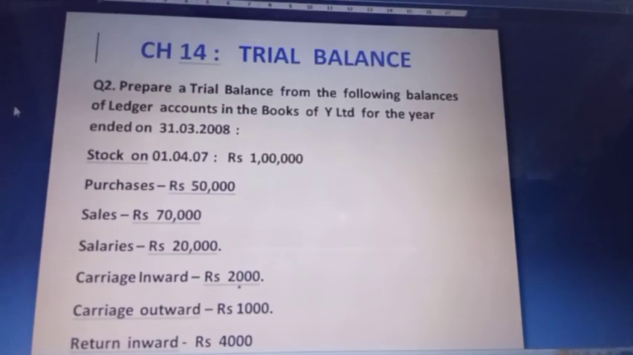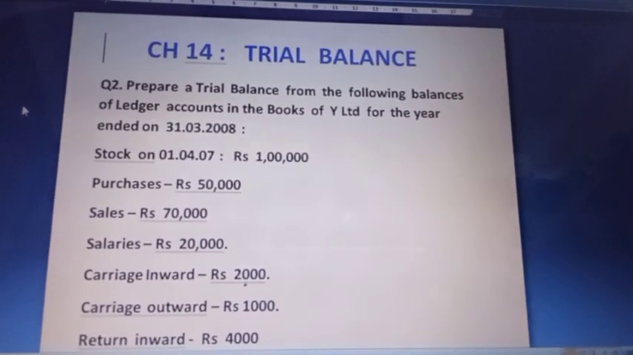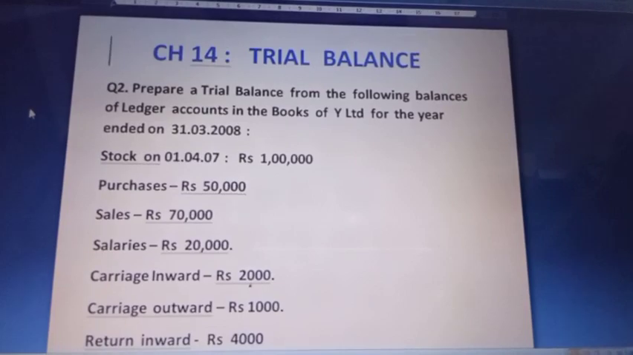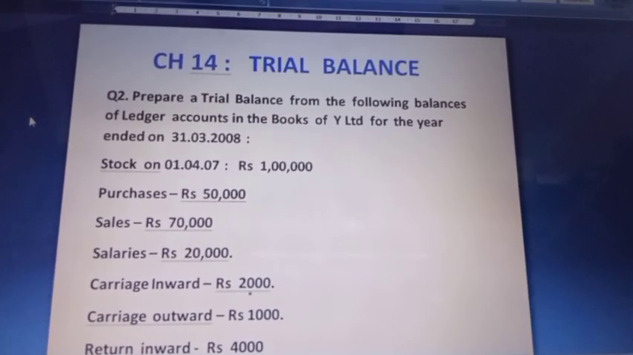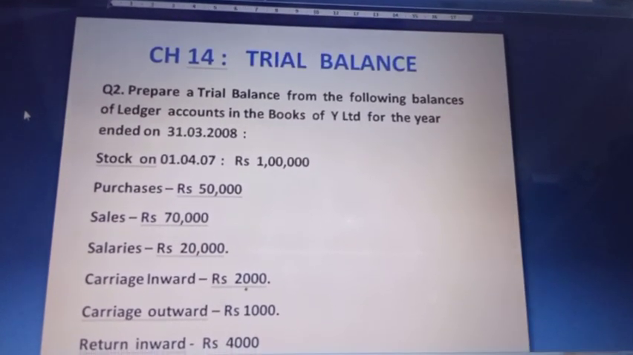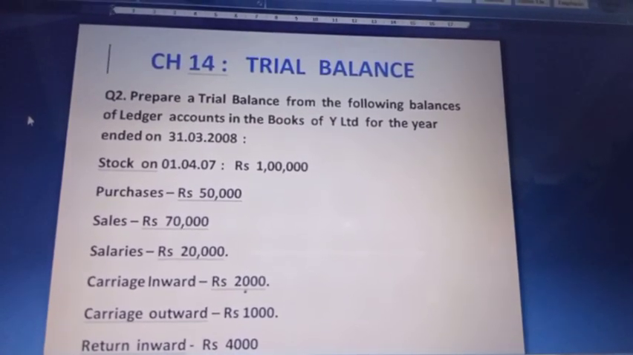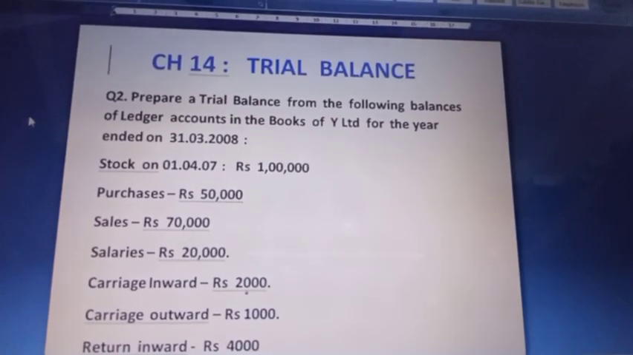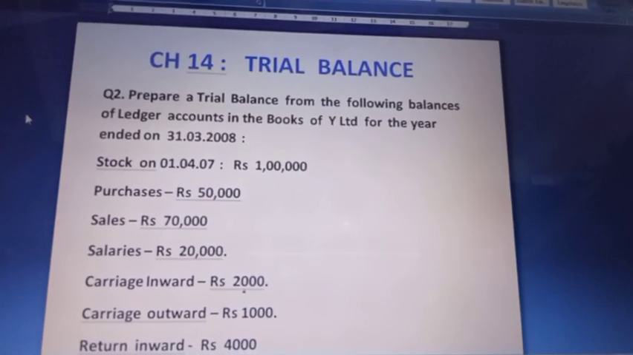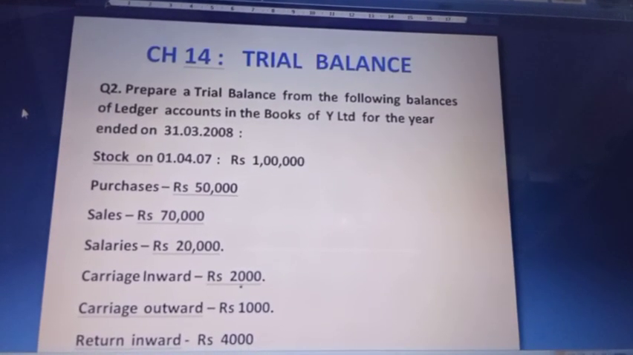Hello students, today we will learn a new kind of sum in which we have to use a suspense account in order to balance the trial balance. That means both the debit and credit sides have to be tallied in a trial balance using a suspense account. Okay, so let us get started with the sum.